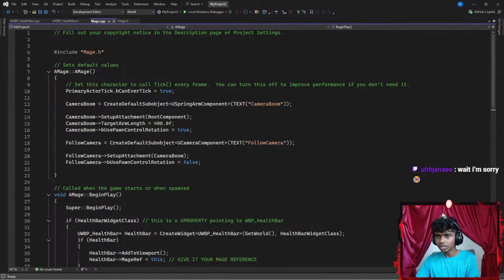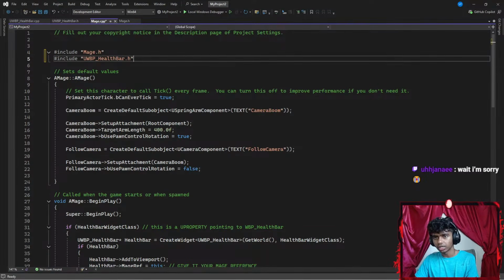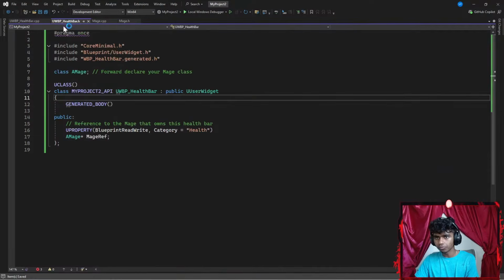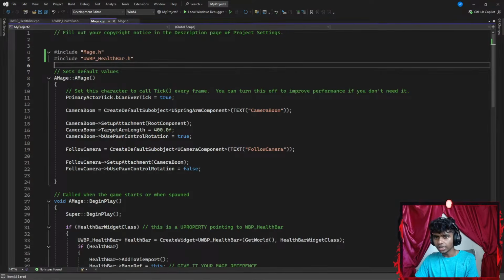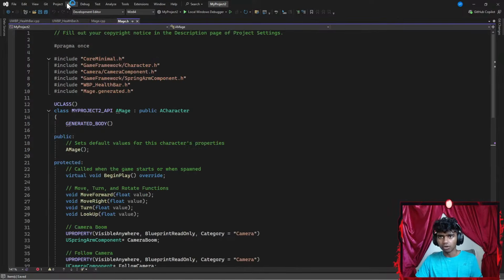Okay, let's go here. In my Mage.cpp, let's paste it here. Include UWBP_HealthBar.h. Okay. Now I can go ahead and use it here, and I can go ahead and use it here as well. Okay, it looks like that fixed the issue here. Let's hit Control S. Okay, let's go ahead and build it.